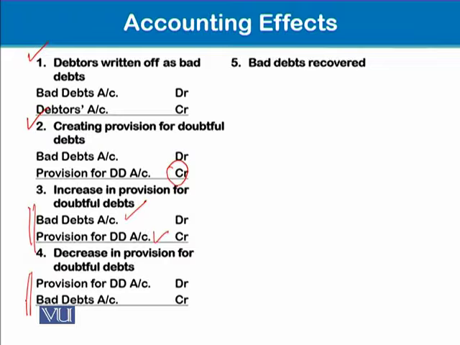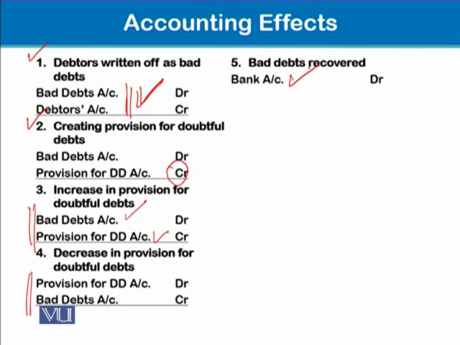Okay, let's discuss what if bad debts are recovered. Obviously, when the bad debts are recovered, it means we have already passed this accounting entry, we have taken that accounts receivable or debtor as bad. Now, what happens is that the person who was treated as bad approached us and said, please receive this cash from me. Would you say, no, we have already taken you as a bad debt? No. You will say, okay, please give cash.